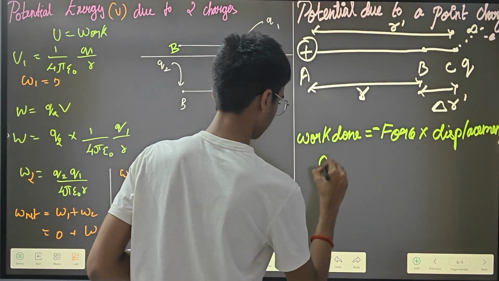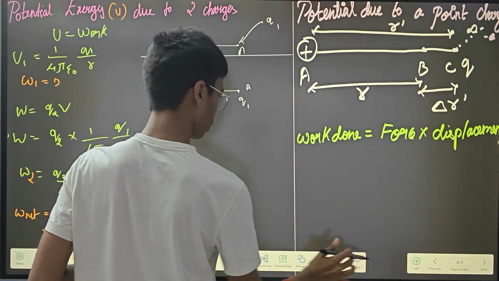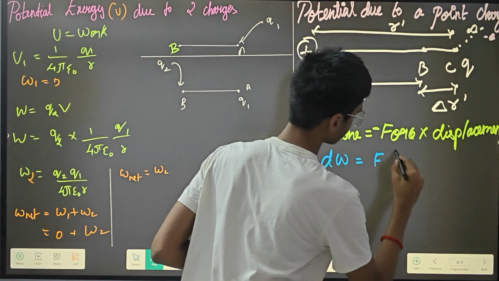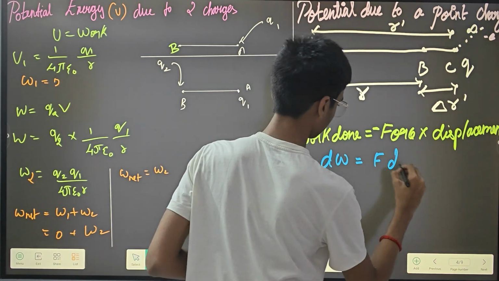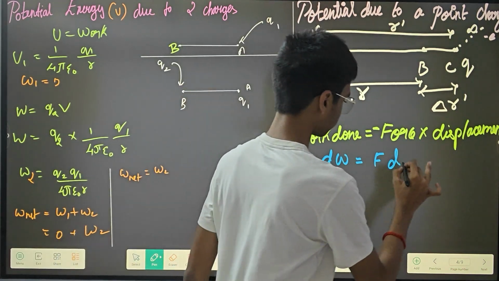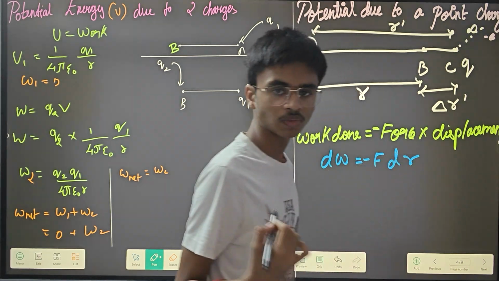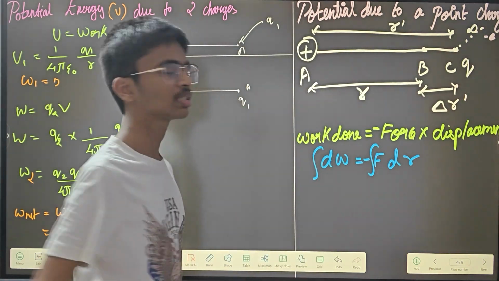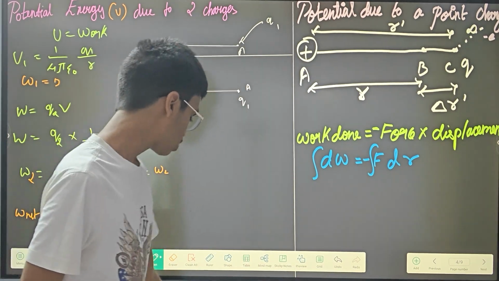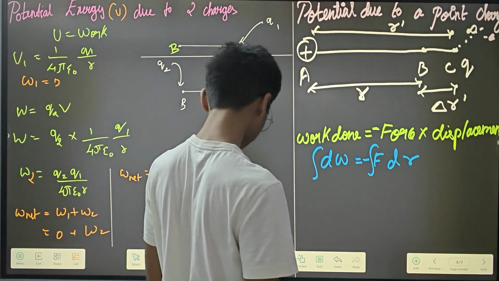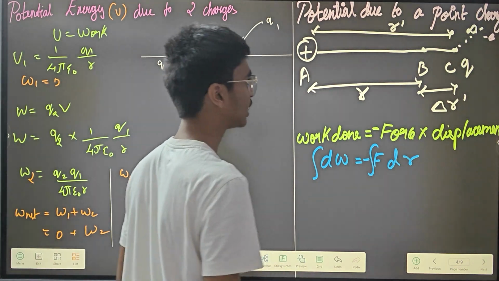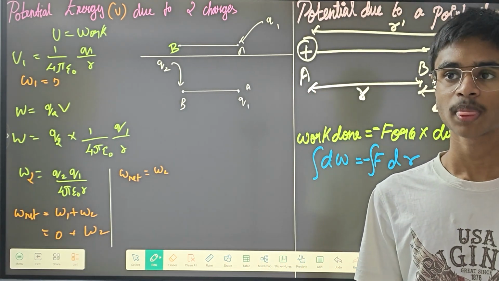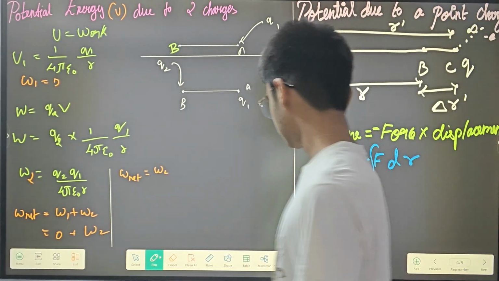dW, sorry. I'll write it in blue color in order to differentiate it. dW is equal to force into dr, here negative. Now we have to integrate, whenever you see this d itself, we have to integrate this one. So integrating, what force is it? It is actually repulsion force. We know one thing, always repulsion force will be positive. Yes, right.